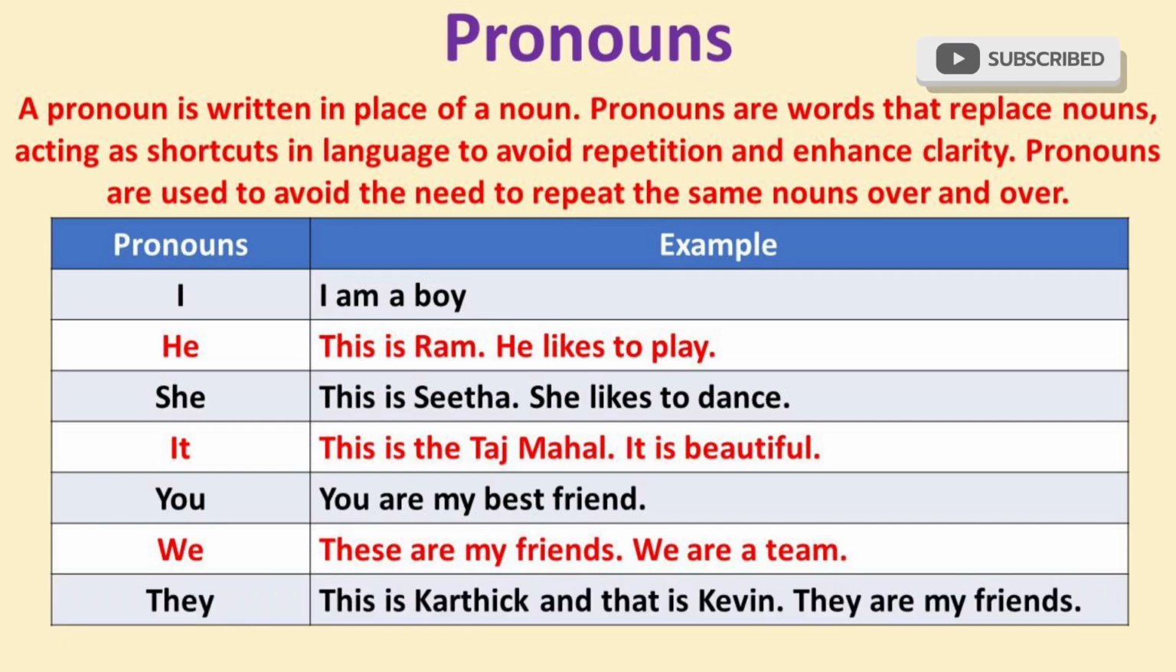Next, pronoun is they. This is Karthik and that is Kevin. They are my friends. Here Karthik and Kevin are nouns. For first sentence, this is Karthik and that is Kevin. For next sentence, Karthik and Kevin are my friends. A pronoun they is written in place of a noun Karthik and Kevin.